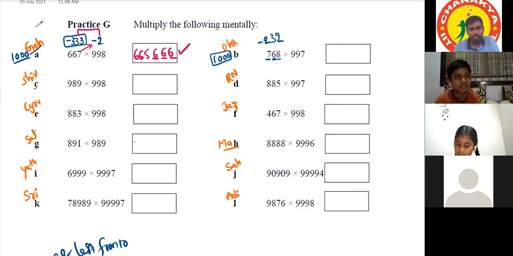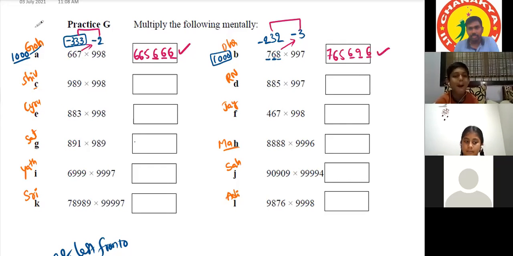And for 997 it is minus 3. So 768 minus 3 is 765, and we have to keep 3 positions as in 1000 there are 3 zeros. And 232 into 3 is equal to 696. That's all. Very good.